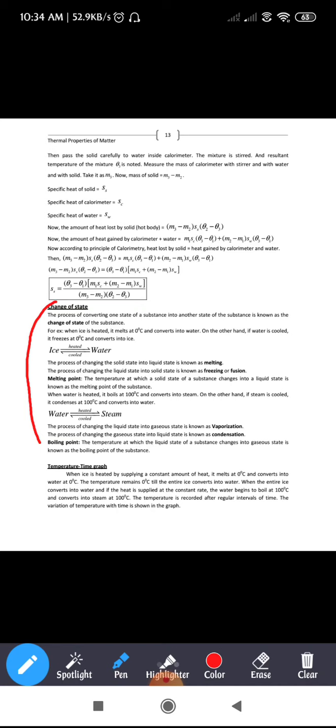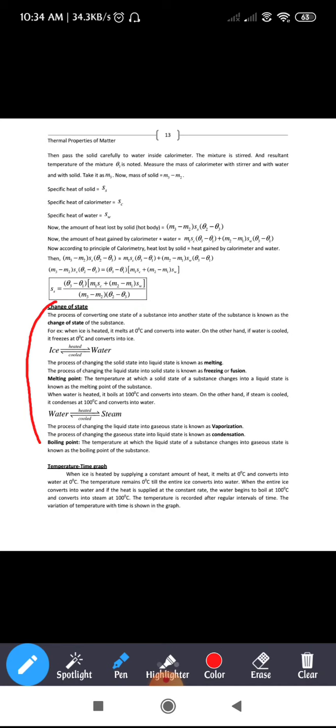On the other hand, if water is cooled, it freezes at 0 degrees Celsius and converts into ice. So when ice is heated, it melts at 0 degrees Celsius into water at 0 degrees Celsius. It is nothing but the change of state. Similarly, when you cool the water, what happens?